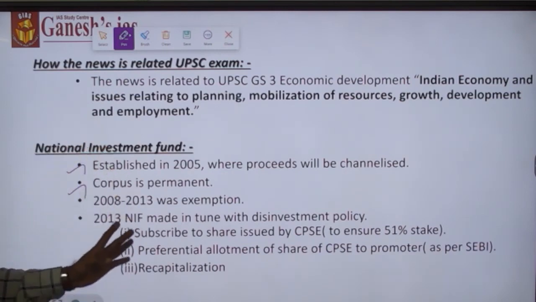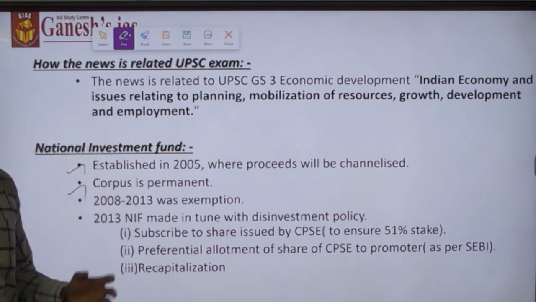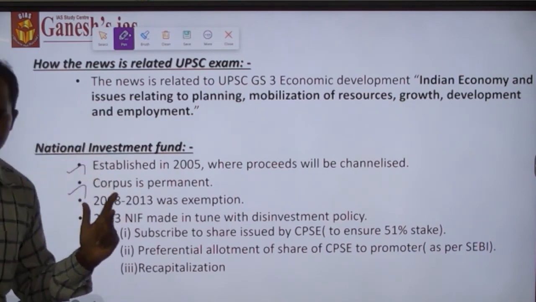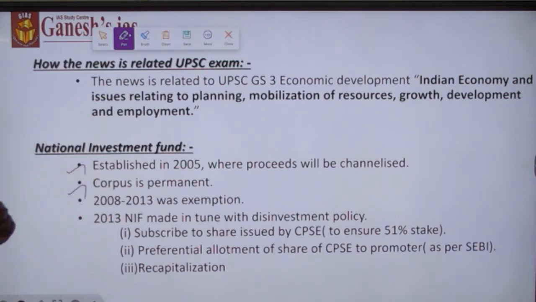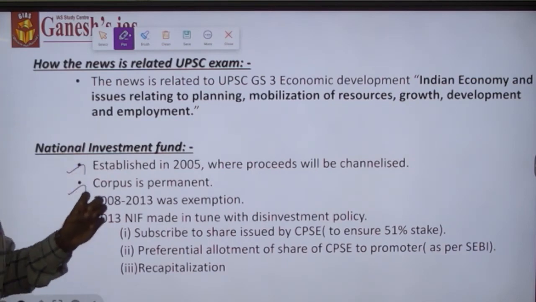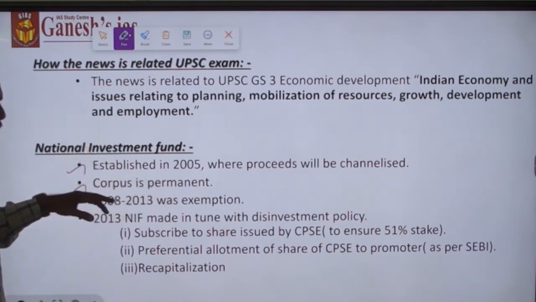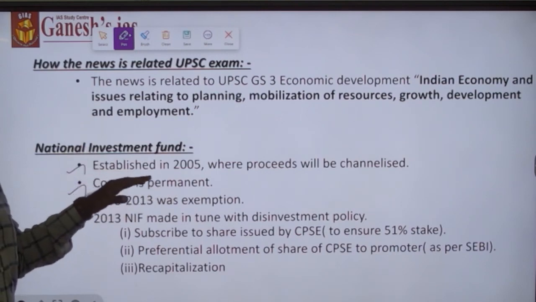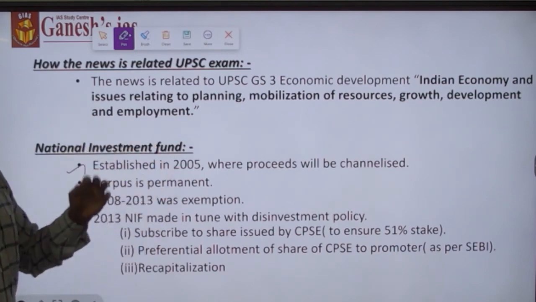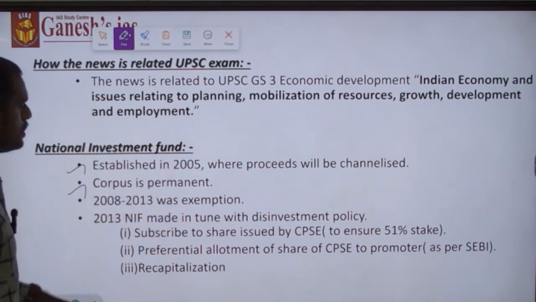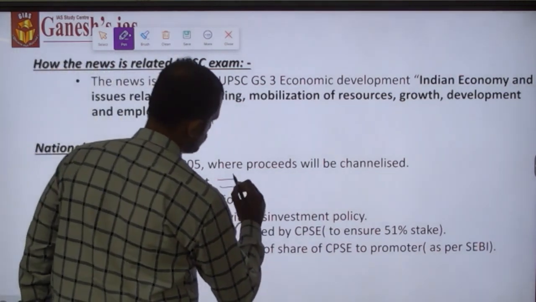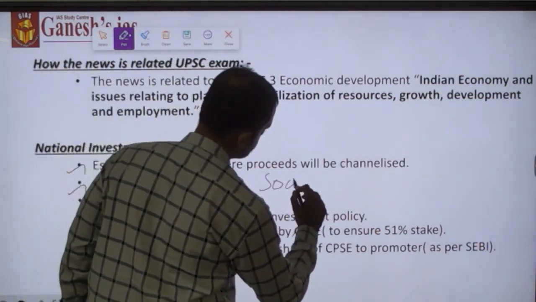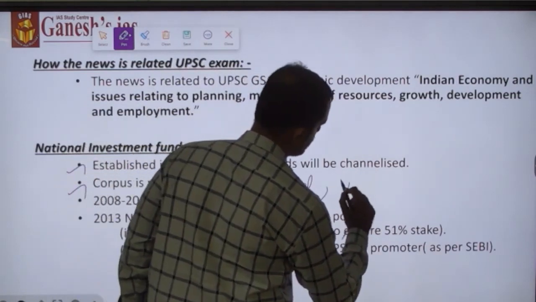It was managed by three institutions, SBI, LIC and UTI, and the return they earned from the fund was utilized for social sector activities as well as infrastructure activities.